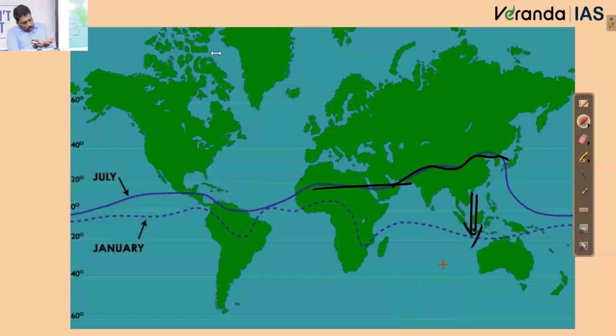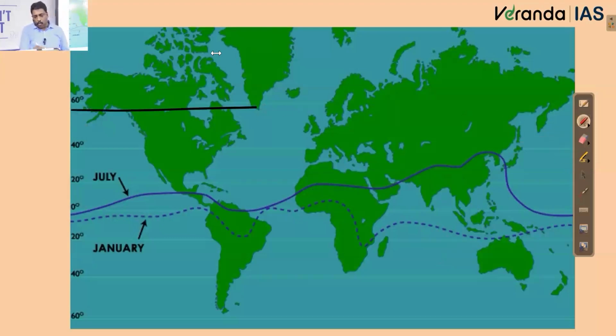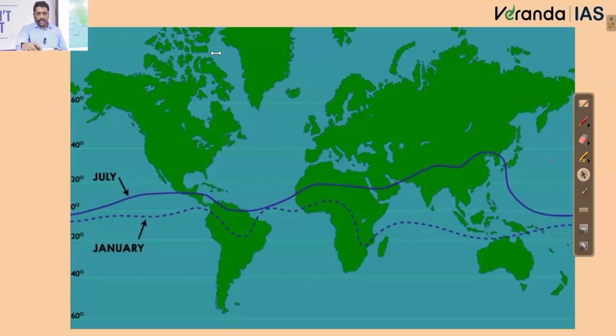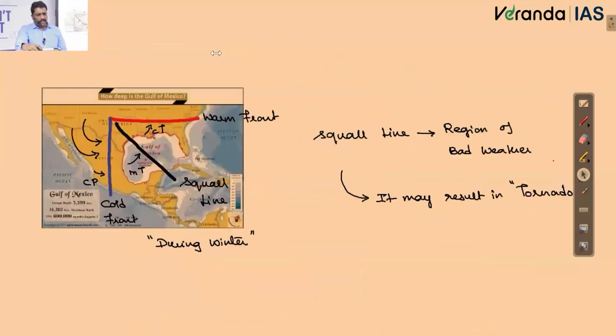So when equatorial low is moving north or south, what will happen to the other pressure belts? Every pressure belt will be moving north during summers, and south during winters. Okay. If that is the case, what happens, my dear friends? Even the so-called subpolar low, which generally I have at 60-degree latitude, right? During winter, somewhere it can be descending towards south.